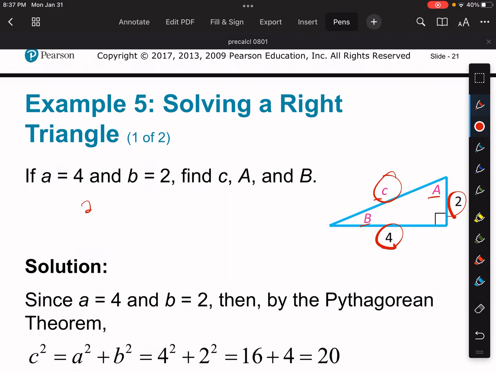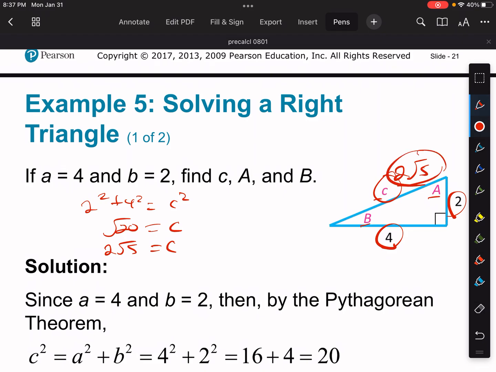Let's just do that. So 2 squared plus 4 squared is equal to C squared. C then is equal to the square root of 20. So that would be square root of 4 times square root of 5, so that's 2 root 5. So I know this is 2 root 5.